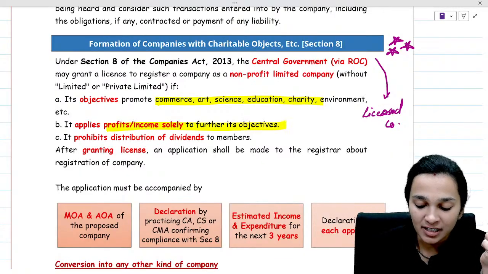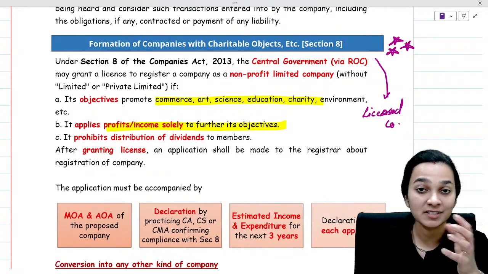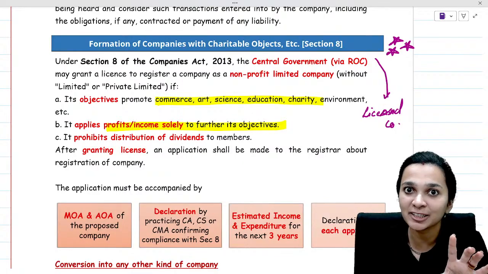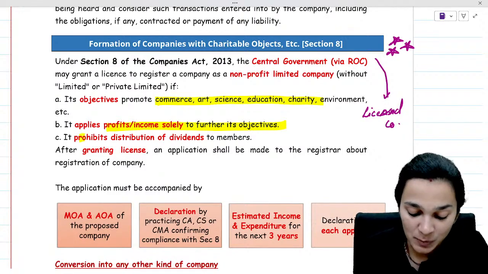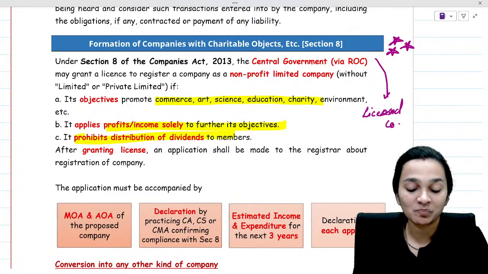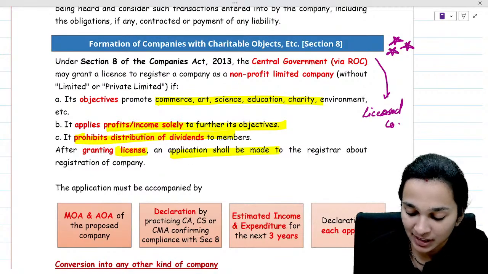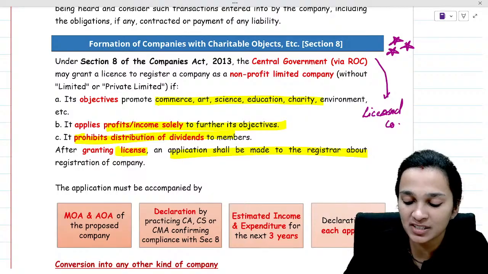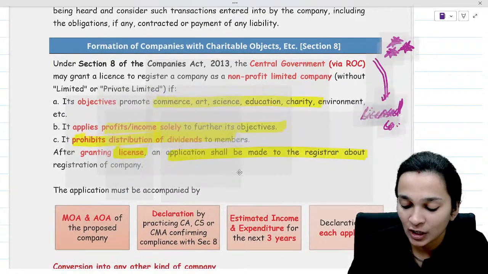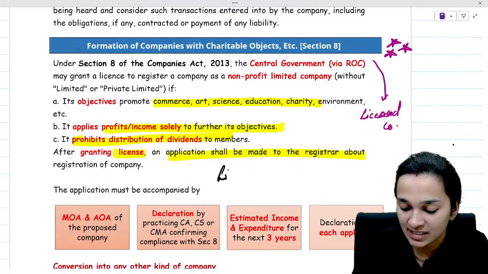Their profits are applied only for their objectives. They cannot distribute any dividend to their members, not allowed at all. So there's a prohibition on distribution of dividend. And after granting the license, an application shall be made to the registrar about the registration of the company. So these are a special type of company, also called licensed companies.